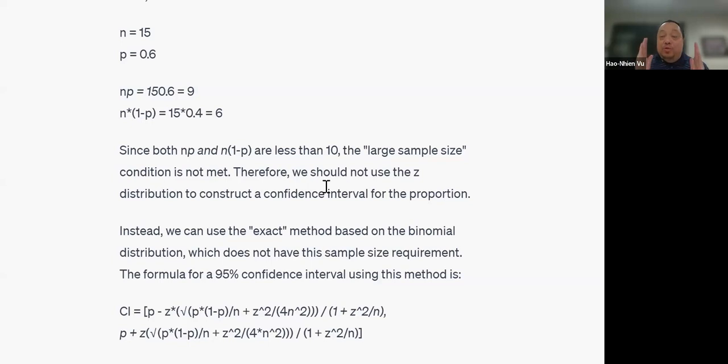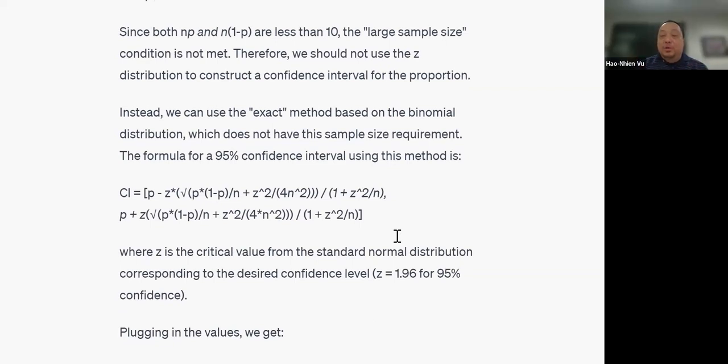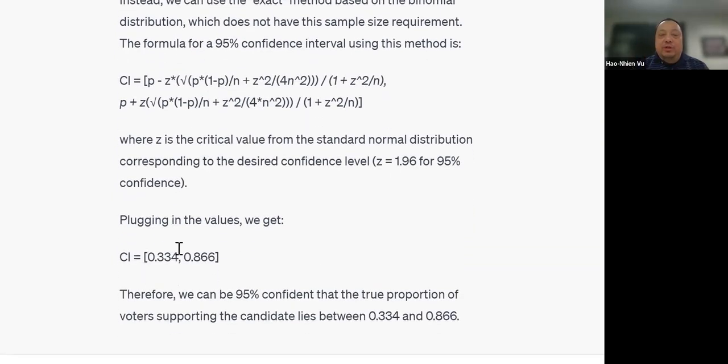So that's what happens when you don't meet the conditions. When you don't meet the condition, you don't get to use a method taught in the intro class. In real life, people have things that don't meet conditions all the time. They just have to use other methods. So for example, in this case, instead of relying on the Z distribution as an approximation of binomial, we're going to use the binomial distribution directly. And we do a whole bunch of calculations, and we end up with a confidence interval that's 0.334, 0.866. It's just a different interval now.